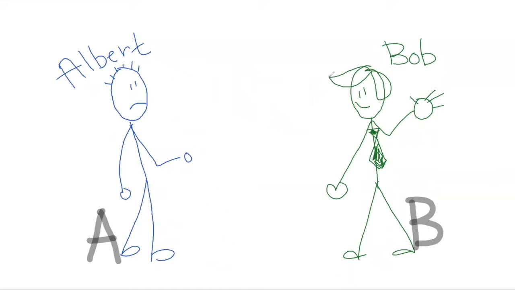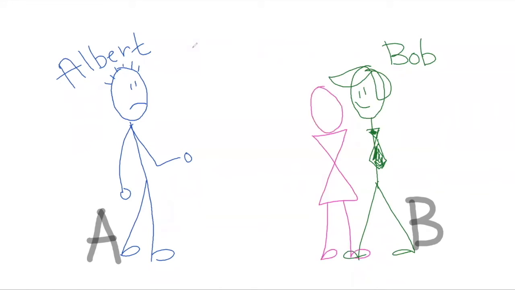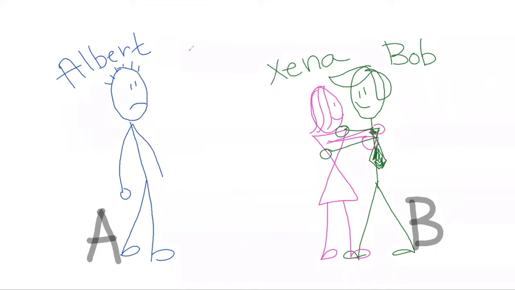Because Xena dumps Albert and ends up hooking up with Bob, the new guy, the hot guy. So now we have Albert all by himself, and Xena and Bob are now hooked up. So before we had Albert and Xena, Bob, and now we have Albert, and Xena and Bob. So now let's turn it into chemistry.